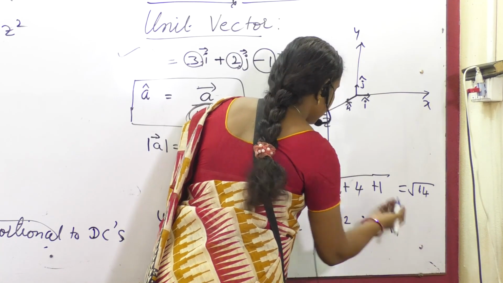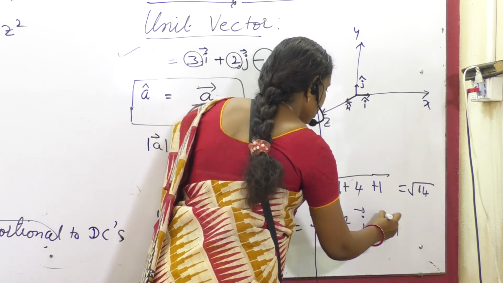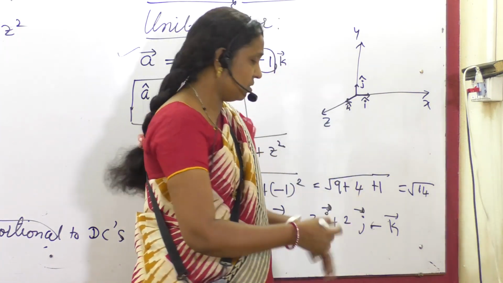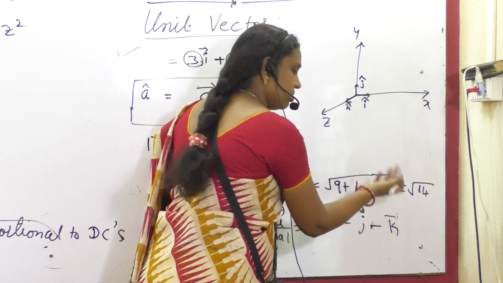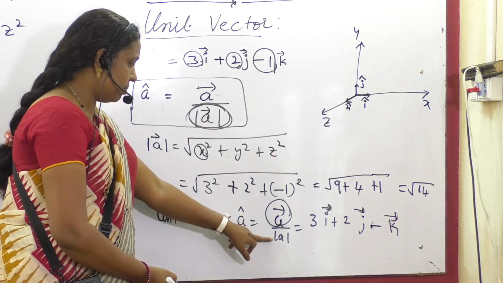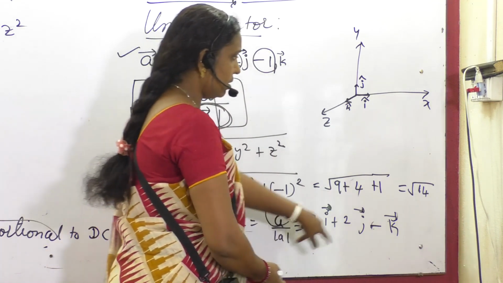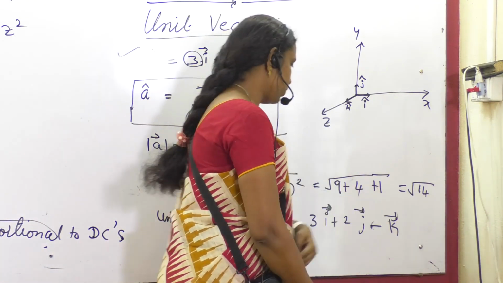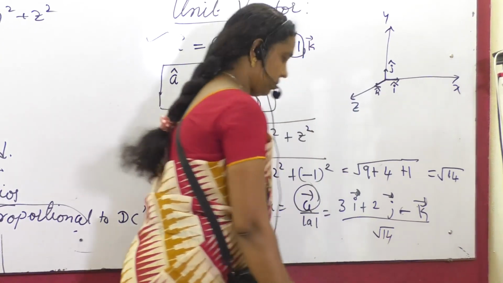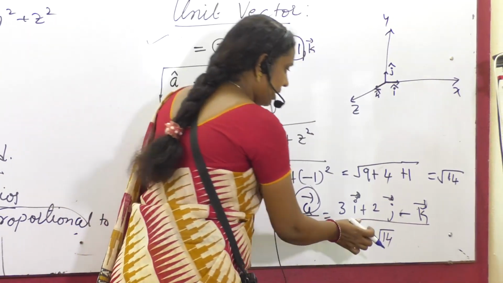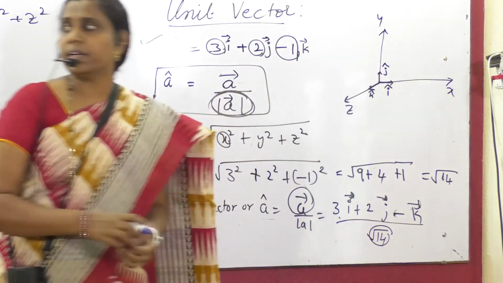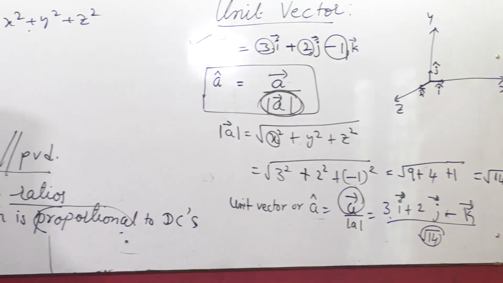Every time we don't take arrows, we just manage with the line also. This is A divided by its magnitude, mod A is root 14, so whole divided by root 14. Am I right? Let me distribute this to every component, the x, y, z components.